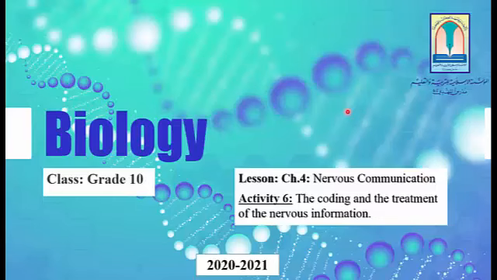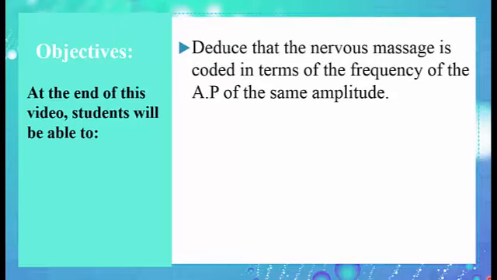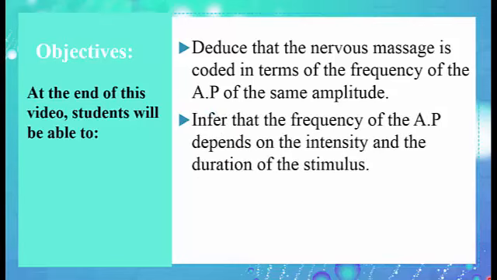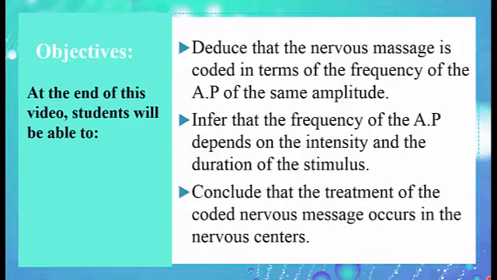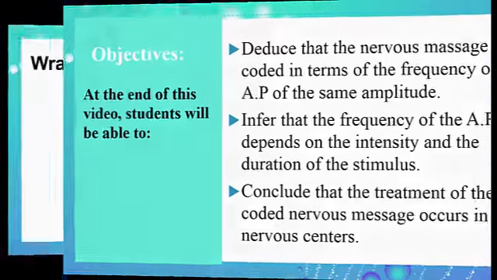Good morning, dear students. Today we have to study activity 6 about the coding and the treatment of the nervous information. At the end of this video, you will be able to deduce that the nervous message is coded in terms of the frequency of action potential of same amplitude, infer that the frequency of the action potential depends on the intensity and the duration of the stimulus, and conclude that the treatment of the coded nervous message occurs in the nervous centers.